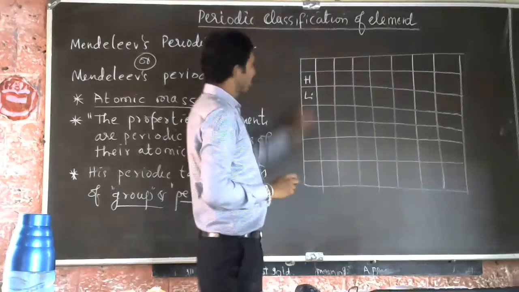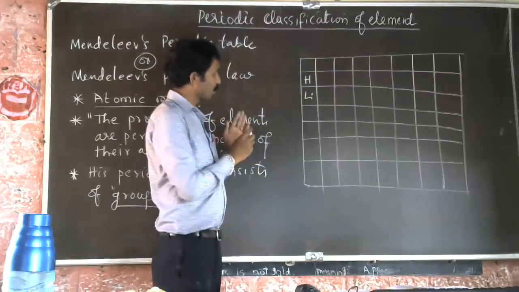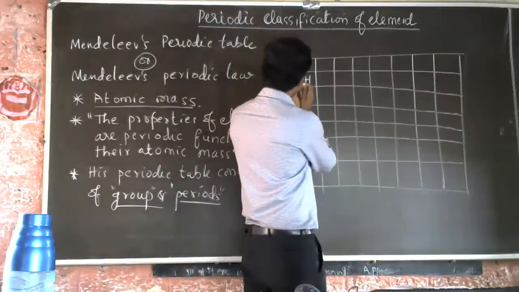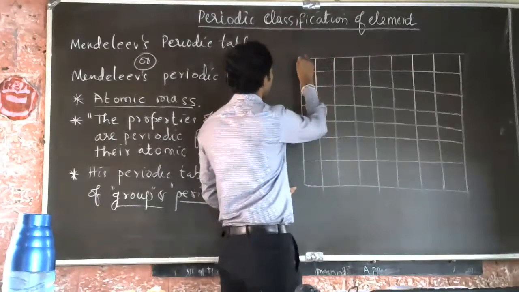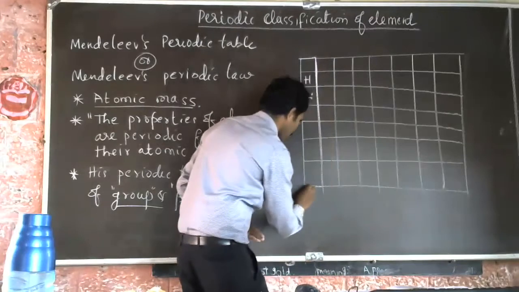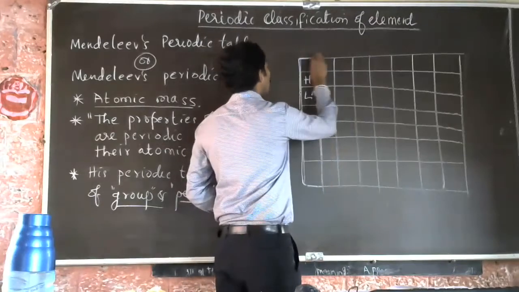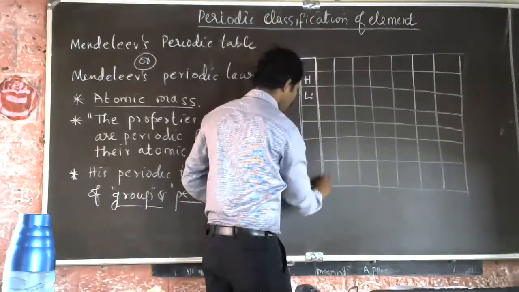So you can see here some vertical columns are there. You can see columns, these vertical columns.